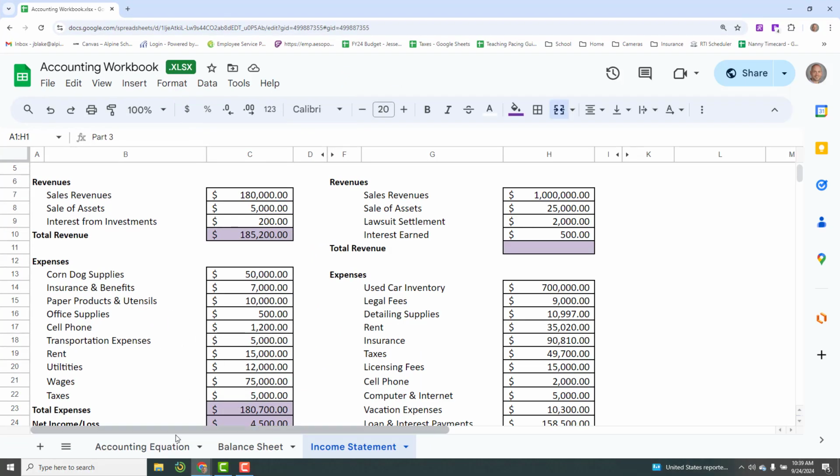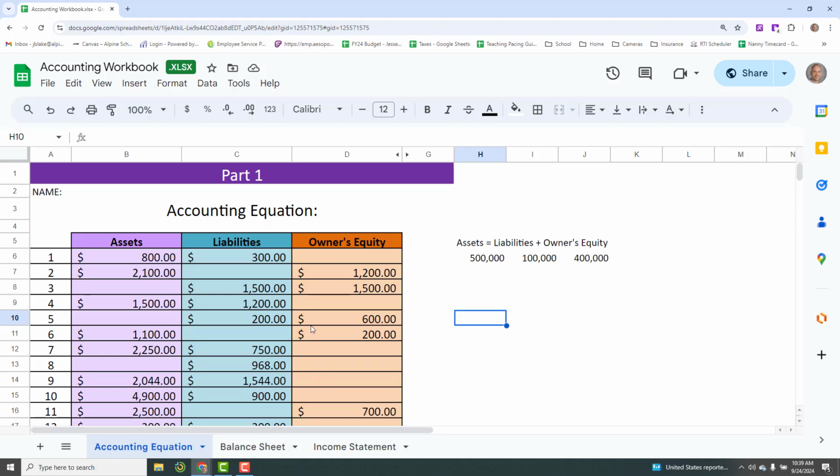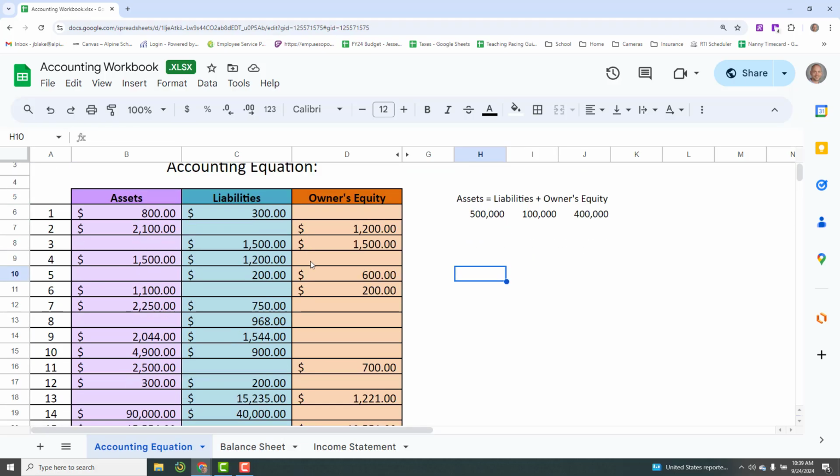And on the accounting workbook on the bottom, you're going to notice there's 3 tabs. We're going to go to the accounting equation tab, and we are going to do some calculations to make sure you understand the accounting equation, that our assets equal liabilities plus owner's equity. And we're going to do some math to figure this out. So I have 800 in assets and 300 in liabilities. Thus, 800 minus 300 would be 500. That's my owner's equity. So again, owner's equity plus liabilities should be the same as assets.